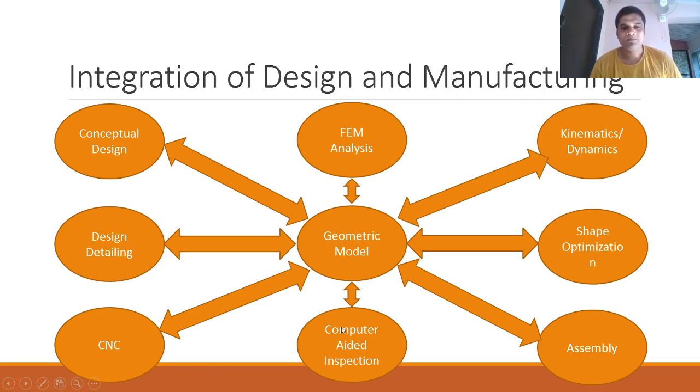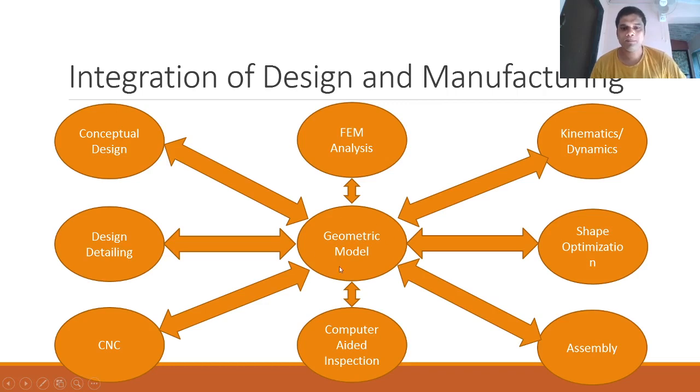While the CNC is operating, we can also have a computer aided inspection of the part, which is an inbuilt function in the CNC machine. The machine, which is being operated by the computer, inspects the manufacturing activity carried out by the CNC.